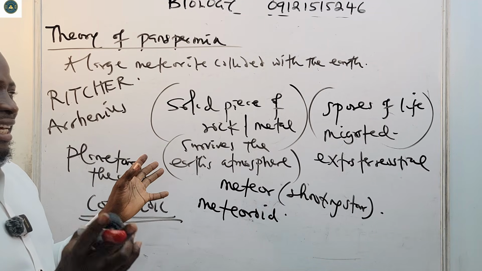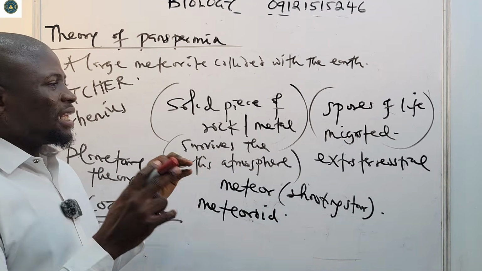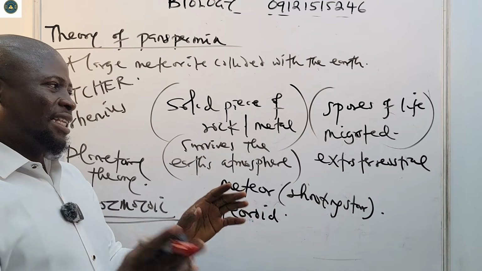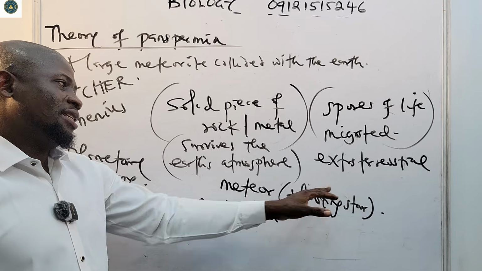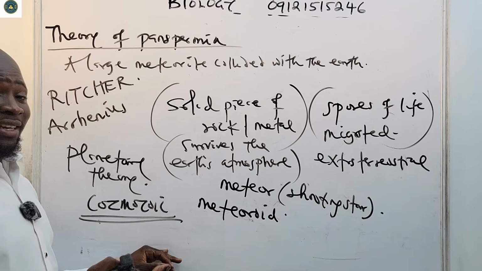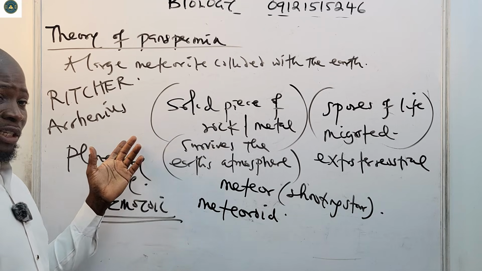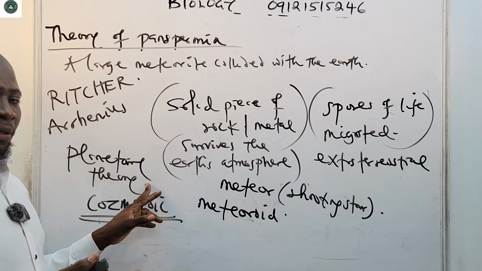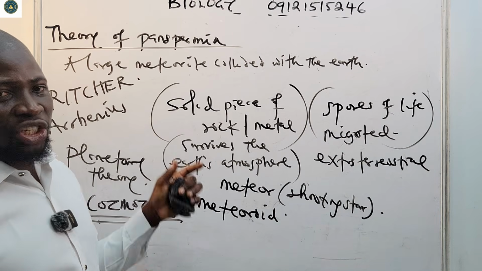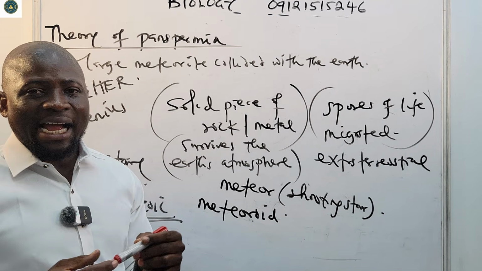They're saying that along with all of this, the spores of life might have migrated from another planet to the Earth, meaning that it is extraterrestrial. So we have the extraterrestrial origin of life. It's also called the planetary theory and the cosmozoic theory. It was postulated by Richard and widely supported by Arrhenius.